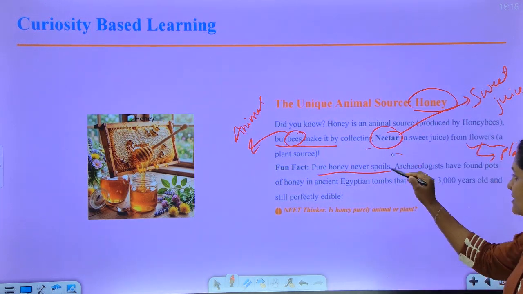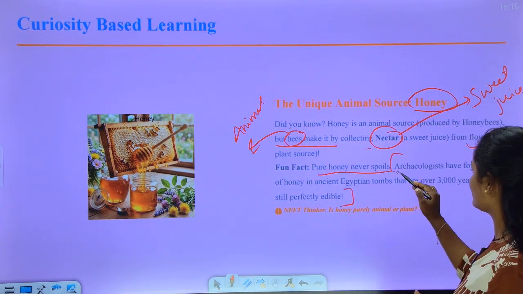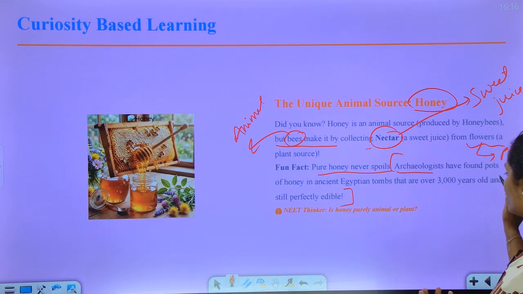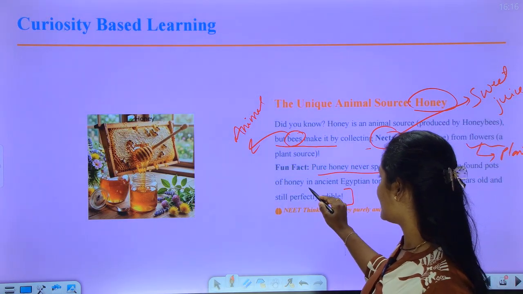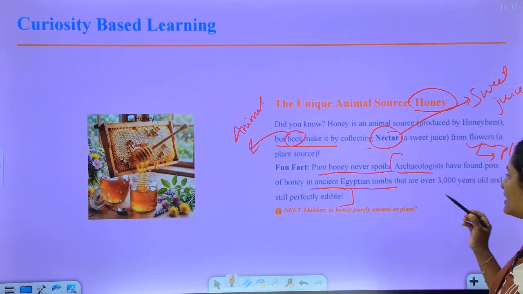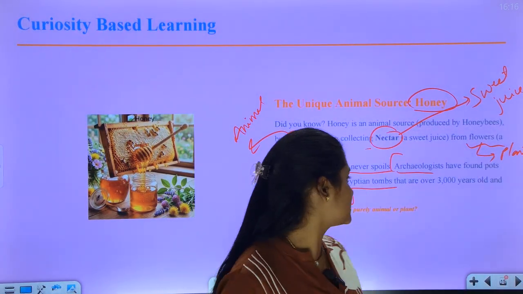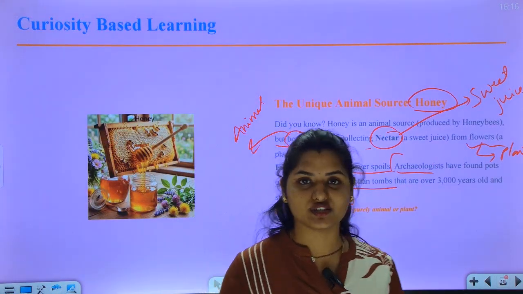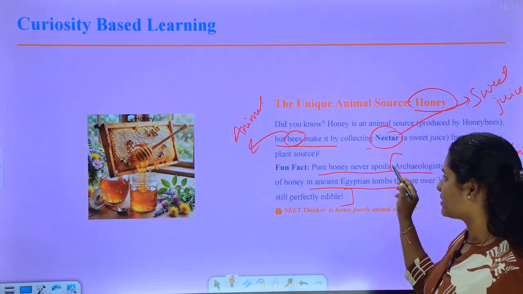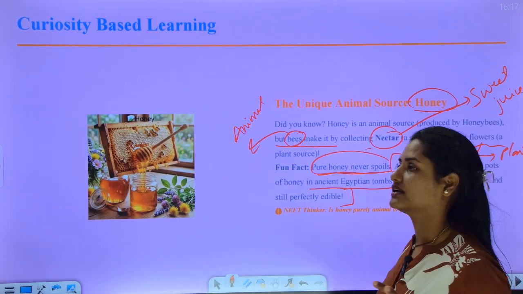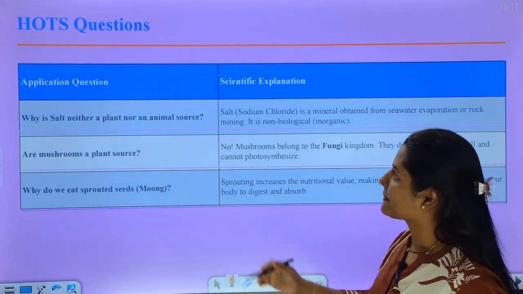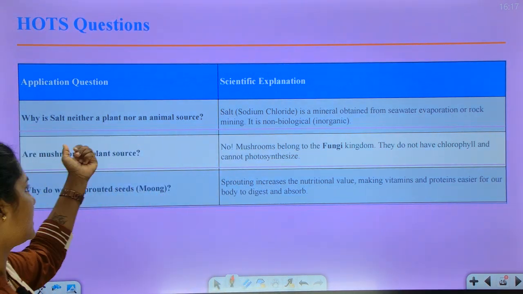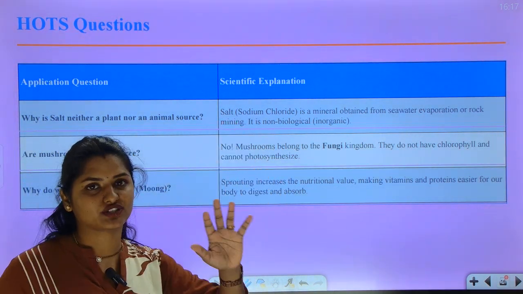It is documented that some archaeologists have found pots of honey in ancient Egyptian tombs that are over 3000 years old and still perfectly edible. So edible means we can consume. So pure honey will never get spoiled. And now hot questions, right? So here you can see the question, and you can see the explanation also.